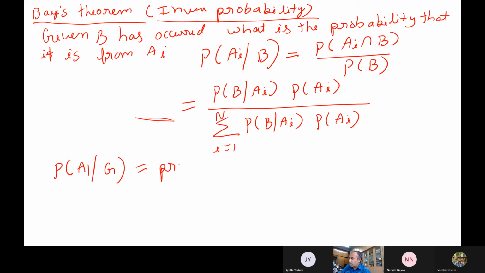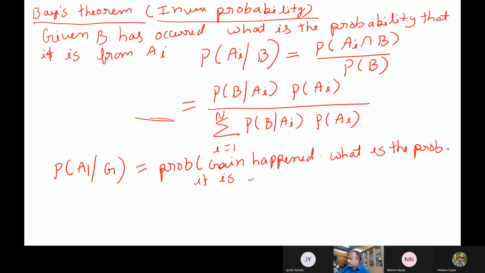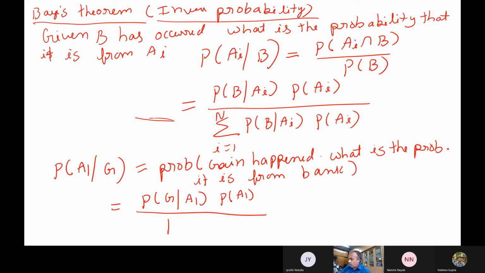So the gain has happened. This event has occurred; some money has come. Now, what is the probability that it is from the banks? I would like to ask the inverse question. You can write this as probability of gain given A1 multiplied by probability of A1, and below we will have probability of gain, which anyway comes from the total probability theorem.